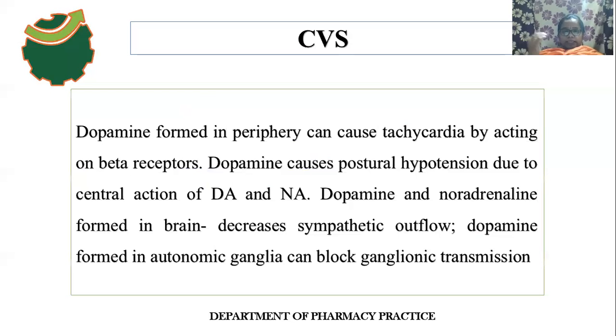So the peripheral dopamine effect on the heart is tachycardia.